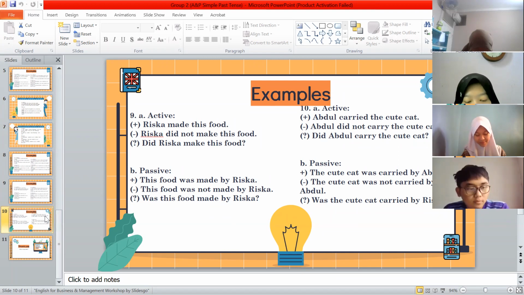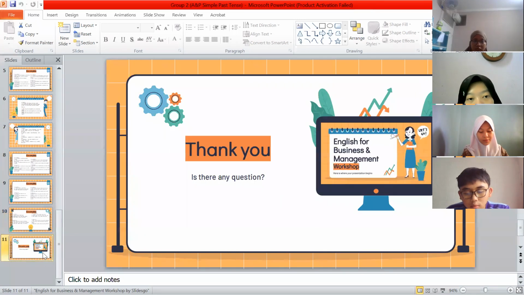And the last is simple. The active, the positive is, Abdul carried the cute cat. The negative, Abdul did not carry the cute cat. The interrogative, did Abdul carry the cute cat? And the passive, the positive, the cute cat was carried by Abdul. The negative is the cute cat was not carried by Abdul. And the last interrogative is, was the cute cat carried by Abdul? Okay, that's all. Thank you.